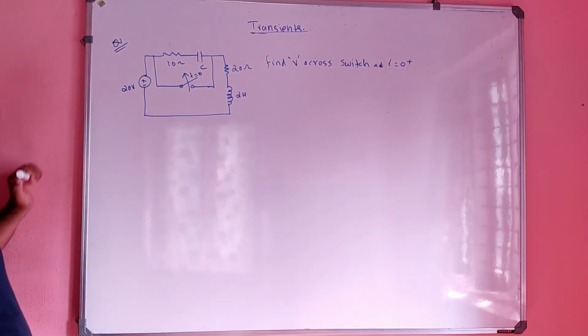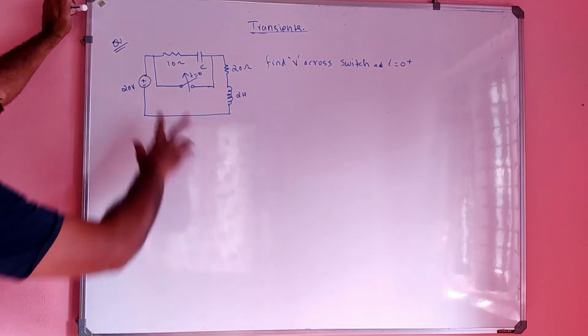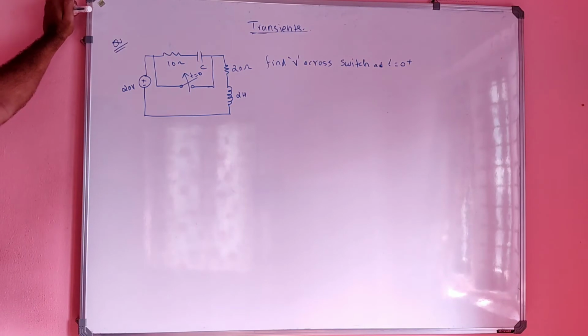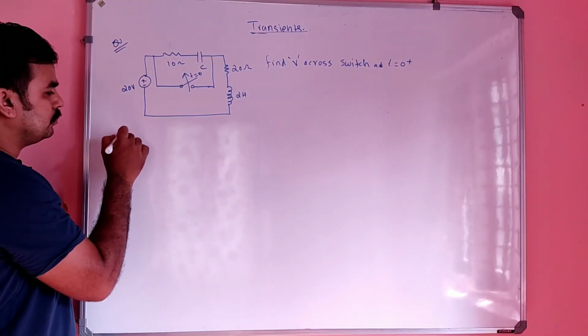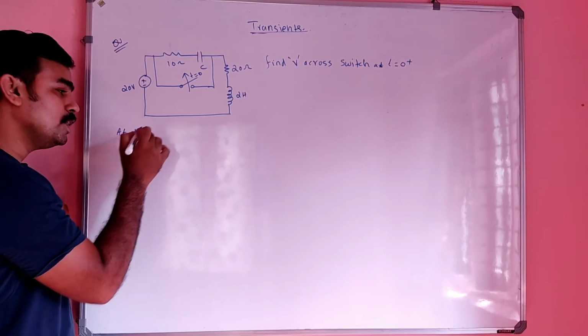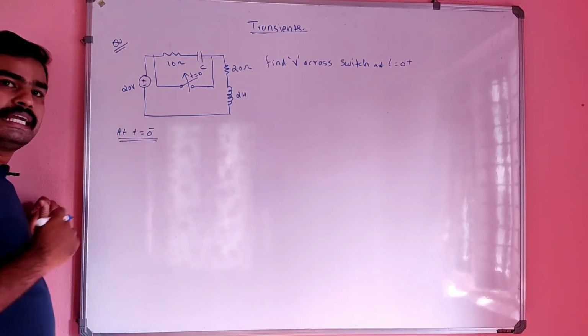How can we find V across the switch? That means we have to find this voltage at t equals 0 plus, in open circuit condition, no issues there. The first step is at t equals 0 minus, in order to get the initial condition.